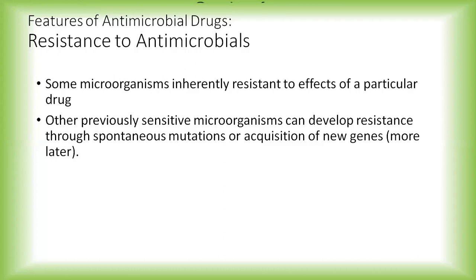And second, these particular microorganisms or bacteria develop resistance either through mutation or through acquisition of new genes.